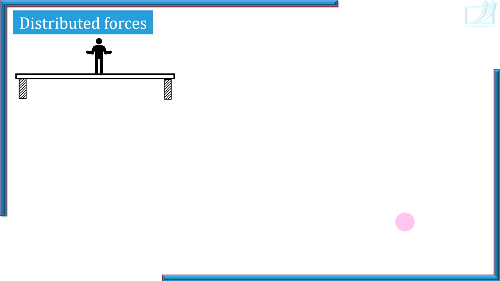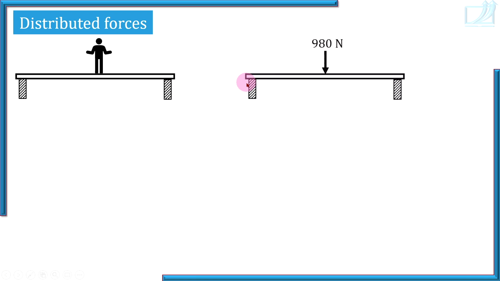For example, here a man of certain weight is standing on a wooden plank. So what is the force exerted by the man on the wooden plank? We may show this force in a space diagram in this way: magnitude, direction, it is downwards, and this force is shown exactly at a point. But is it really acting at one point? No. The weight of this man is distributed over the area of contact. So this is what we have shown, the weight of the man on the wooden plank.